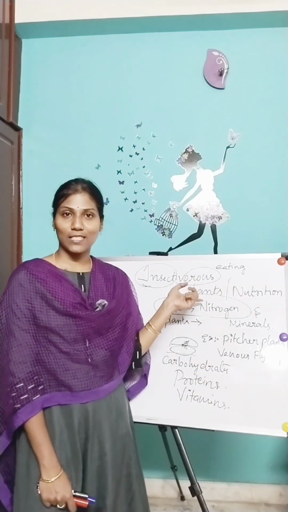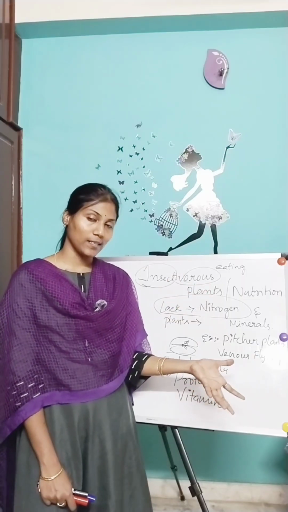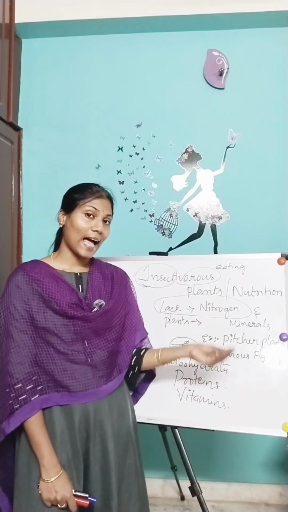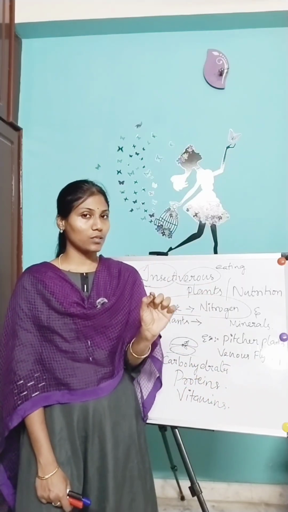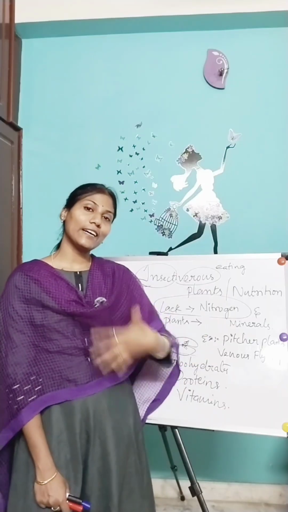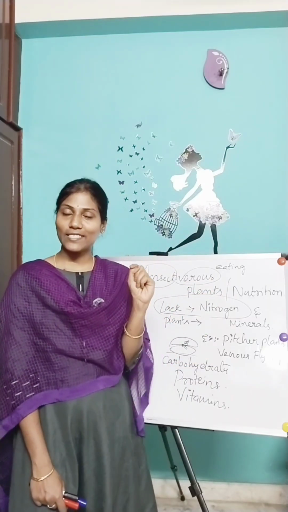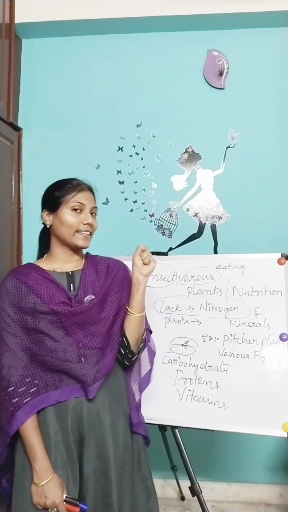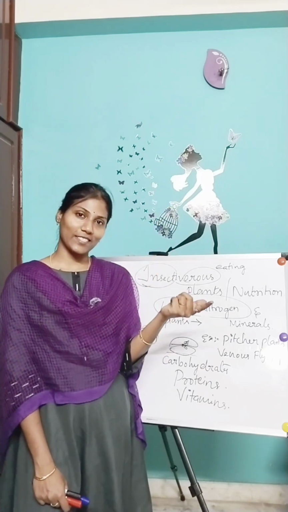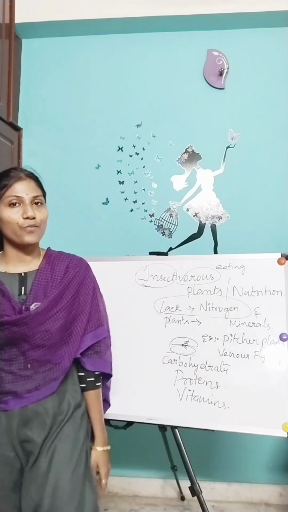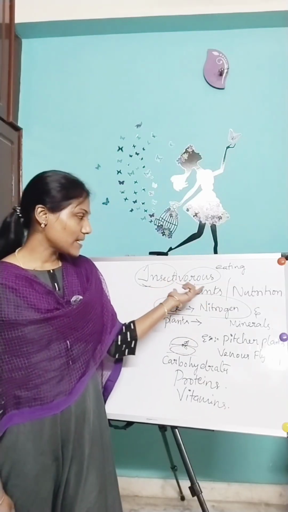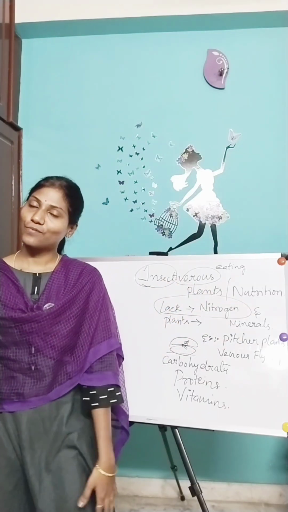And those plants which are living in soil that has little nitrogen developed this type of trapping insects and collecting nitrogen from those insects. That type of nutrition we call the insectivorous mode of nutrition.